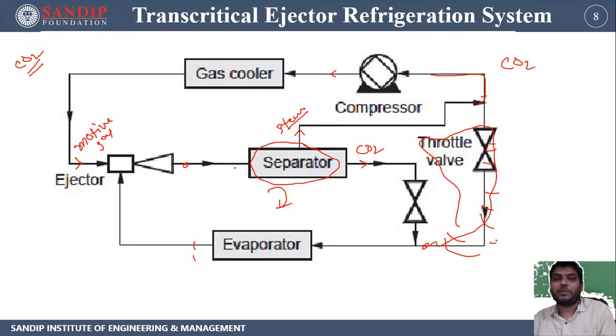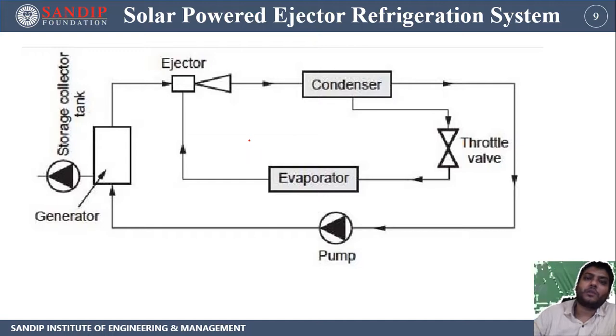Okay, so this is about the transcritical ejector refrigeration system. Now next is the solar powered ejector refrigeration system. This is the same ejector refrigeration system that I described in the simple ejector refrigeration system. The only difference is in the generator, or you can say boiler, the source is nothing but a solar collector. Whatever heat is collected from the solar collector tank is utilized to supply heat to the boiler.